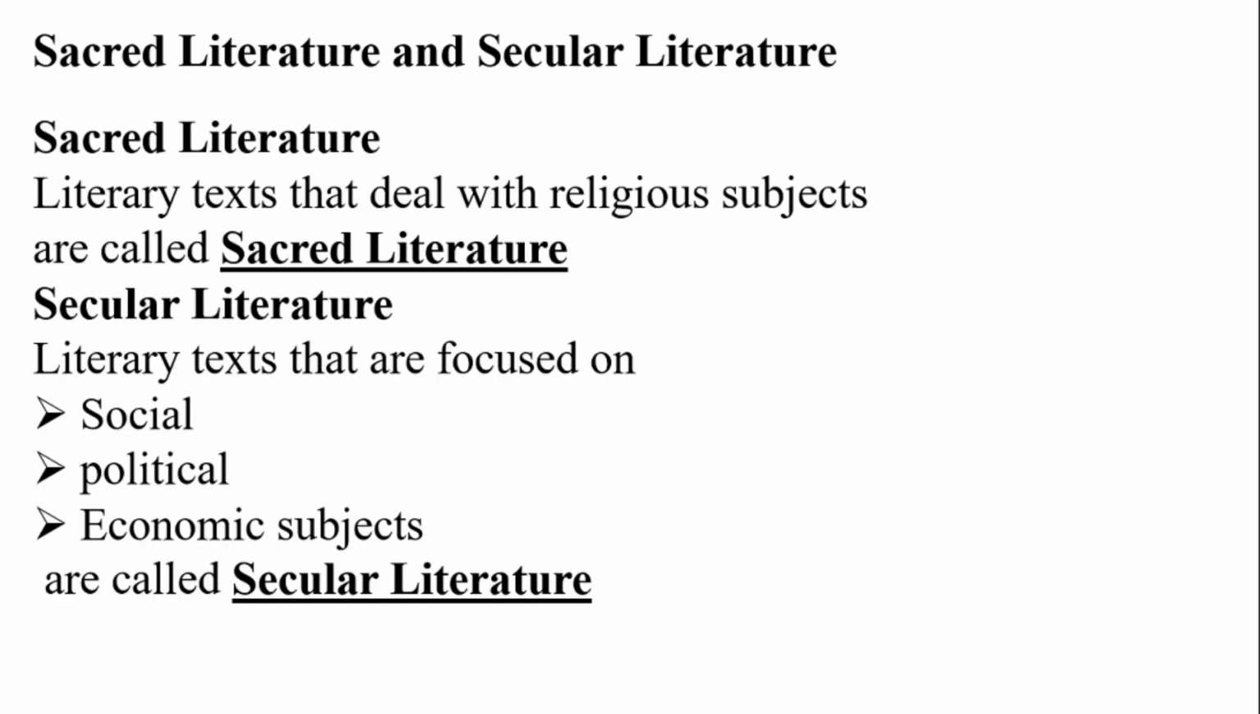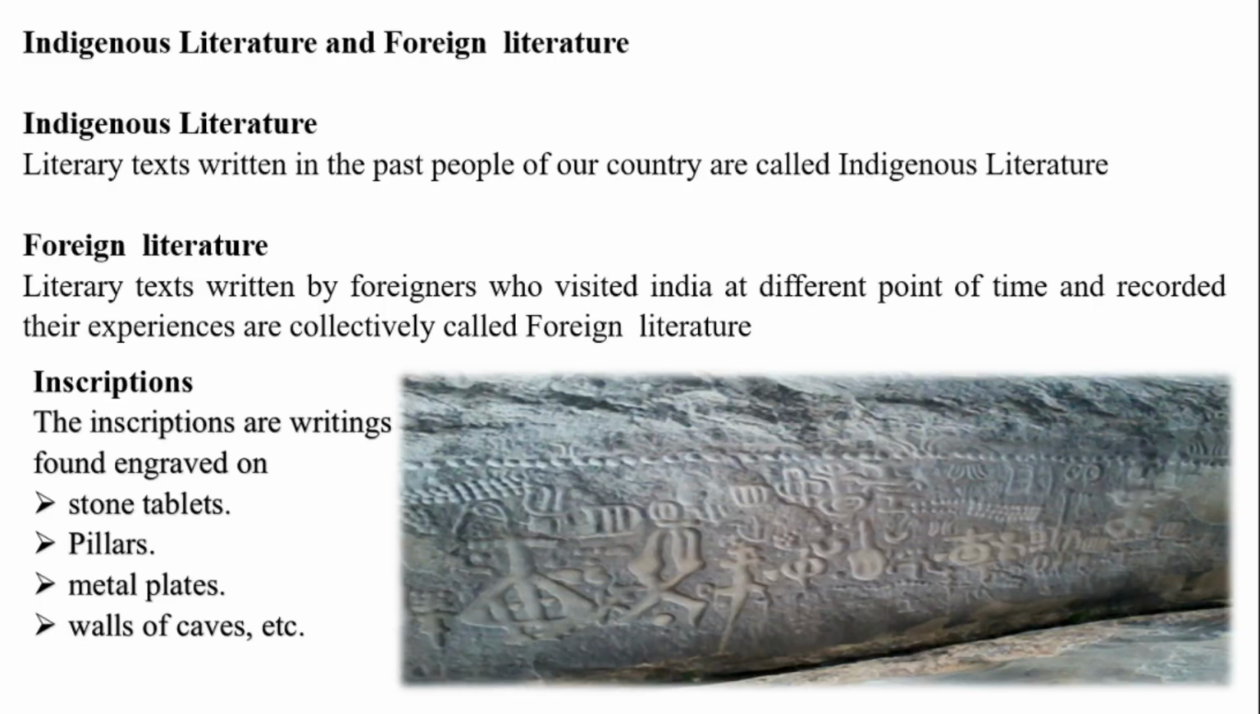The next literary source we are going to see is sacred literature and secular literature. Literature that deals with religious subjects is called sacred literature, whereas literature that focuses on social, political, and economic subjects is called secular literature. So that is the difference between sacred literature and secular literature. Sacred includes subjects of religion, whereas secular includes the subjects of social, political, and economic matters.